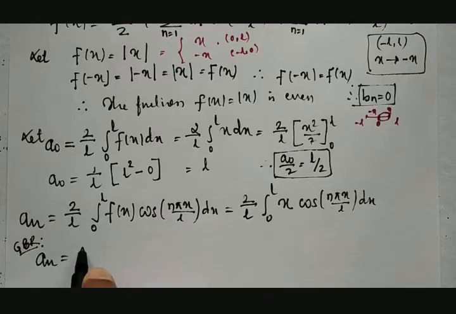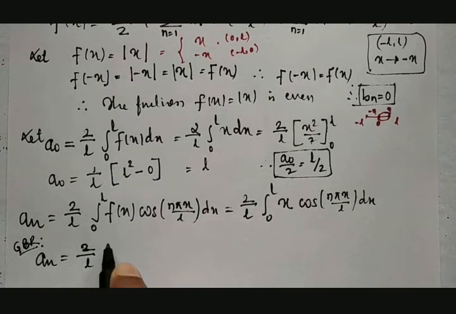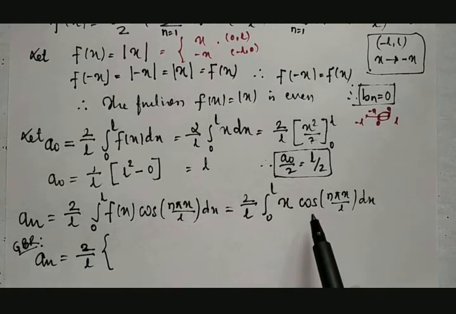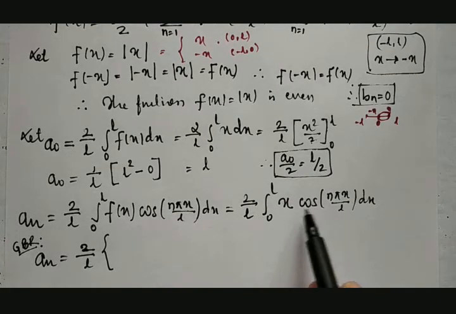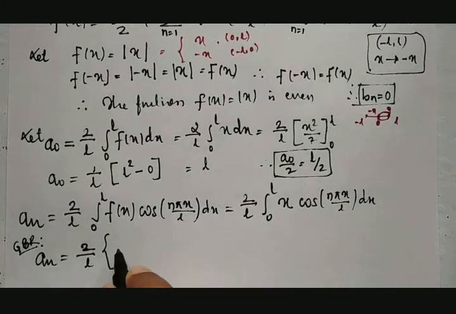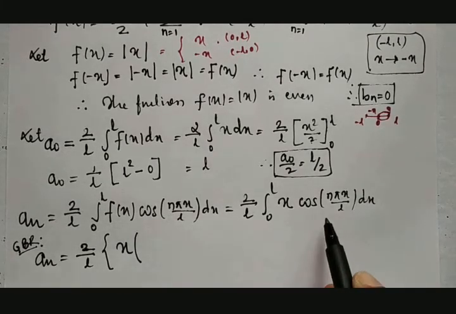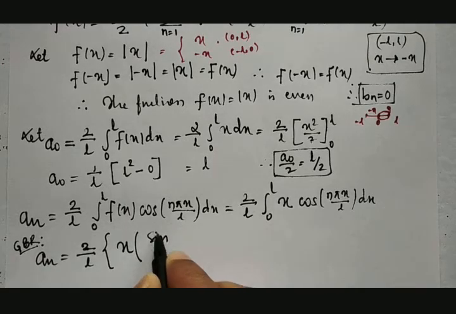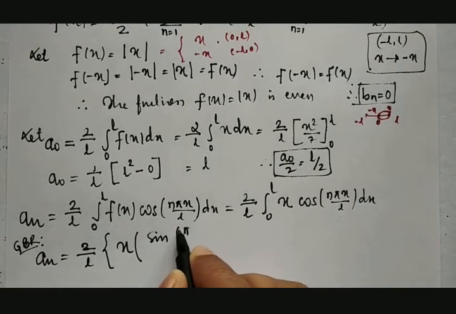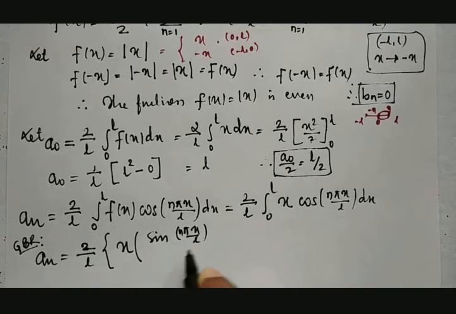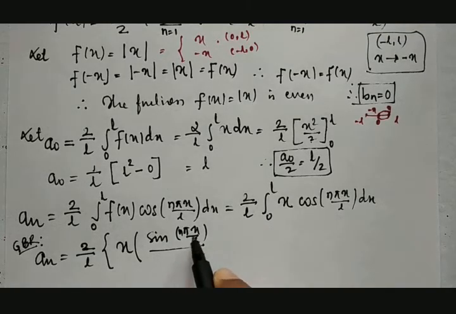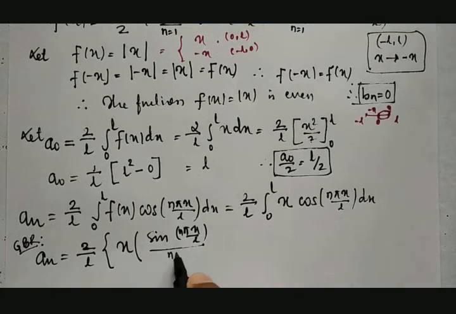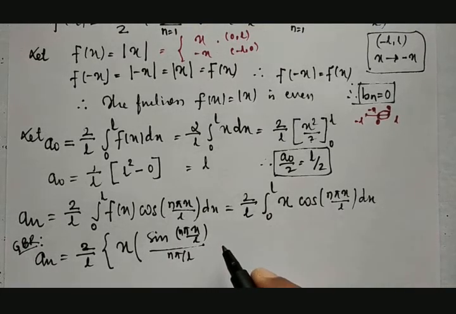That is equal to 2 divided by L into, generalized Bernoulli rule: out of these two, x is the first function, then integration of the second function. Integration of cos will be sine, so it is sine of n pi x divided by L, divided by, except x everything, that is n pi by L.